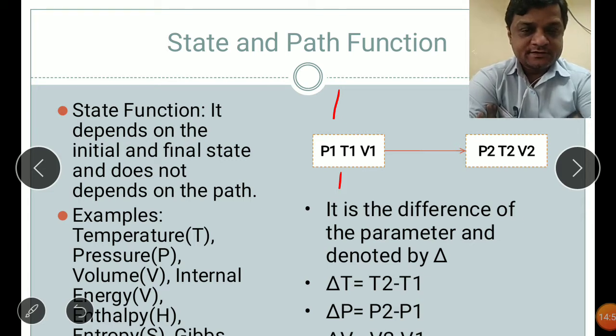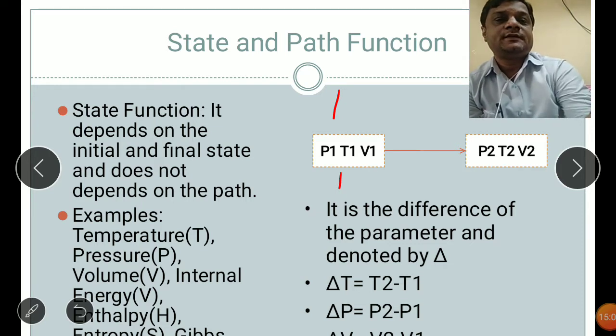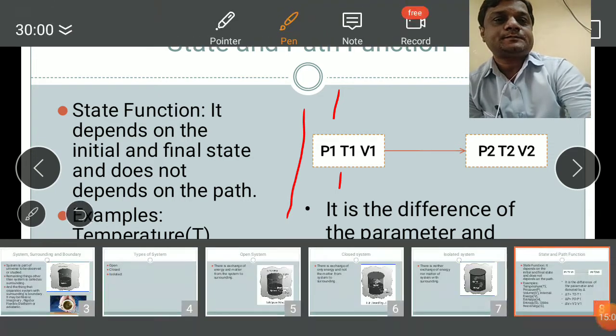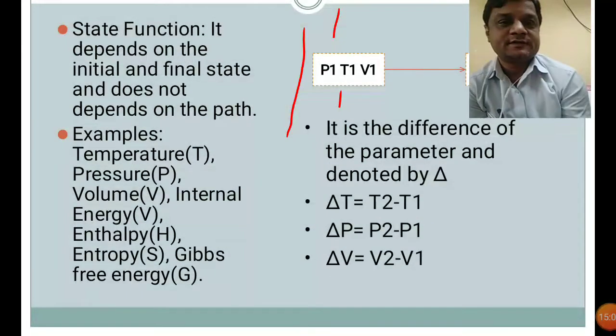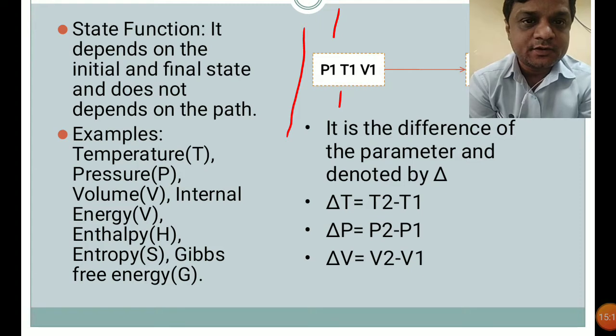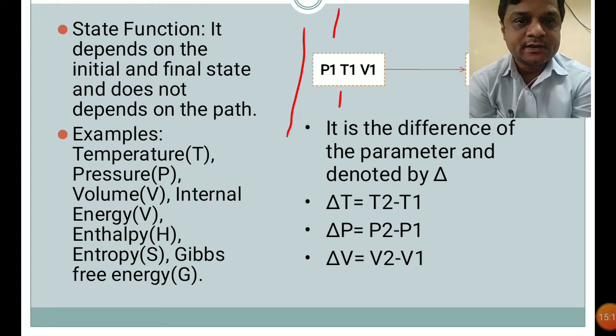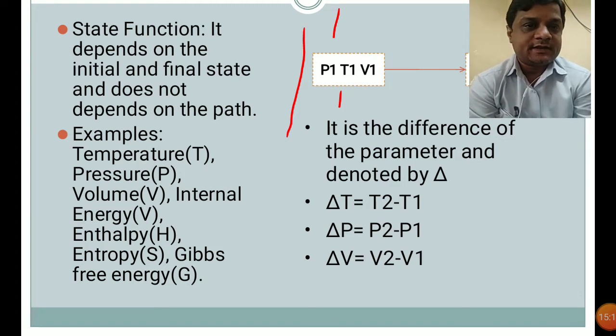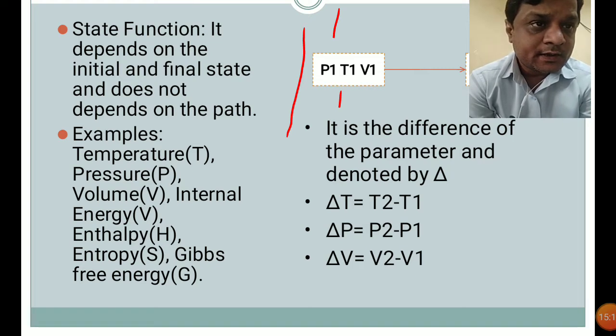So we can see that state functions depend only on the initial and the final state and do not depend on the path. Examples of state functions are temperature, pressure, volume, internal energy, enthalpy, entropy, and Gibbs free energy. All these are nothing but state functions.